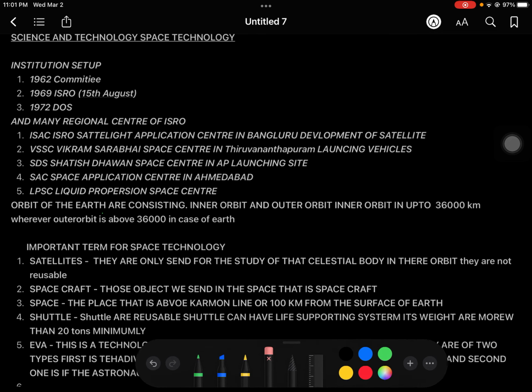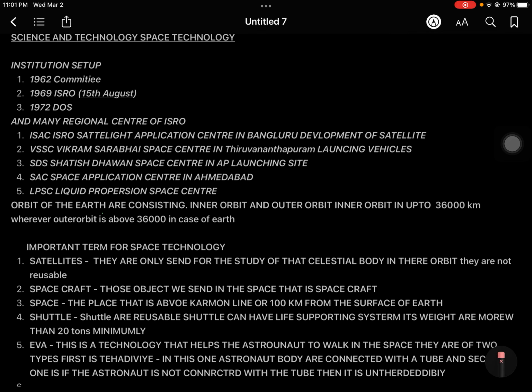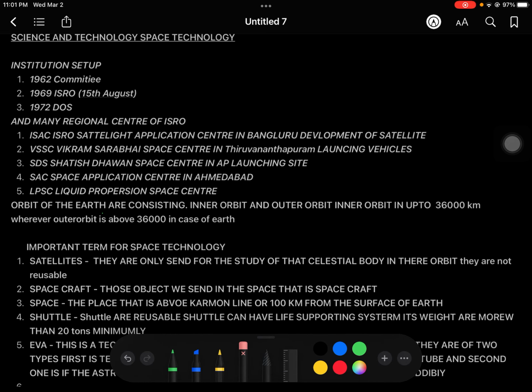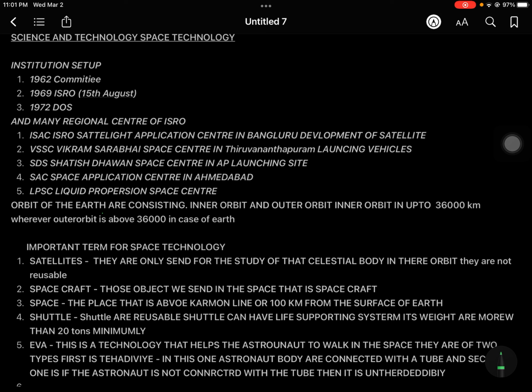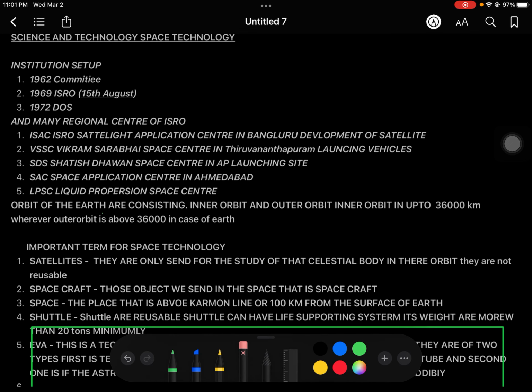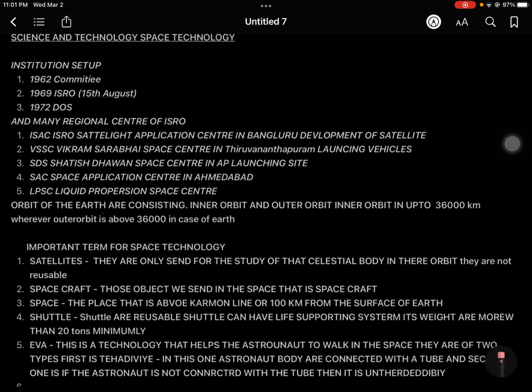Then the next thing is EVA. Okay, so this is also important. I am just telling it in simple layman's language because this is a big explanation. EVA is a thing connected to the astronauts' suit, the suit they go with.